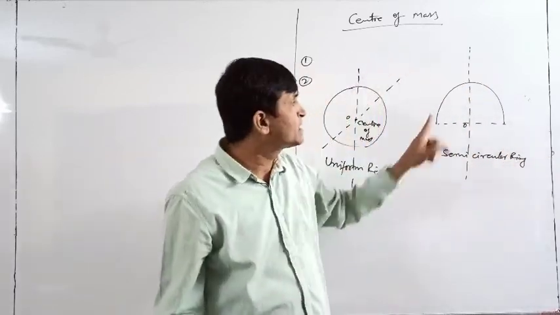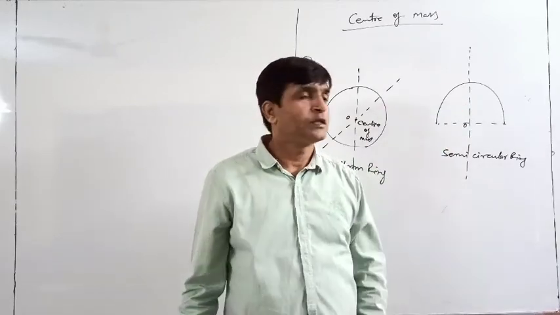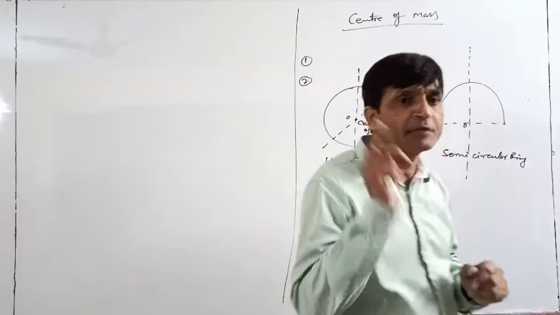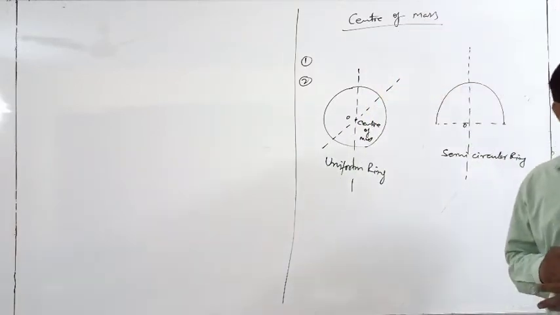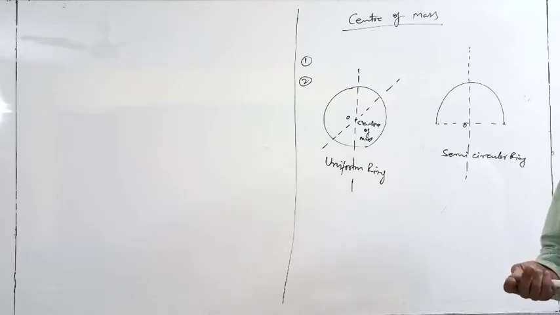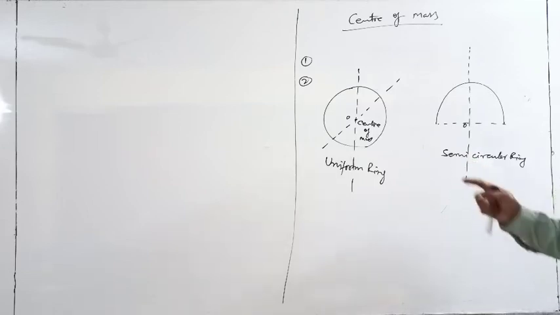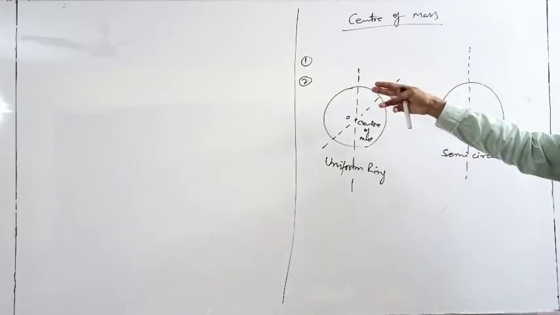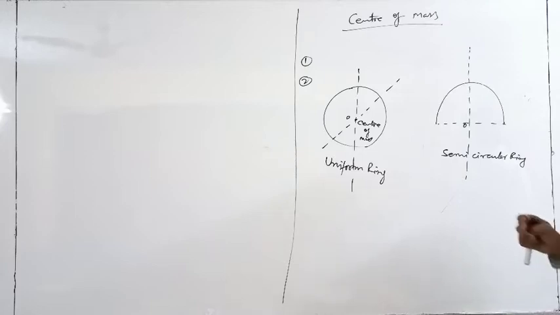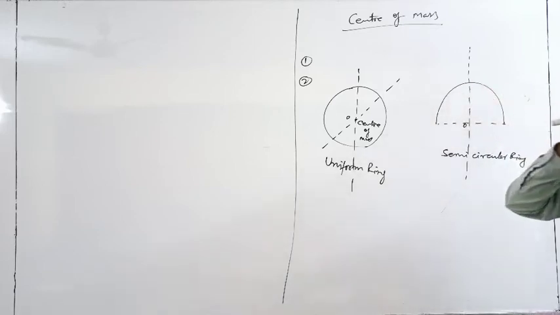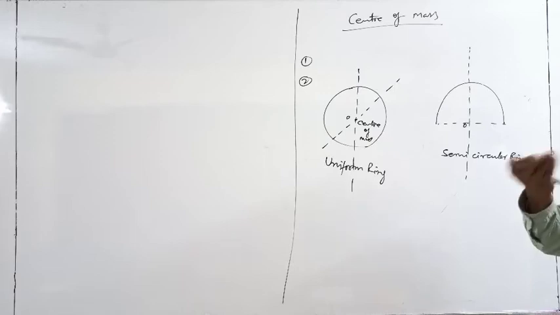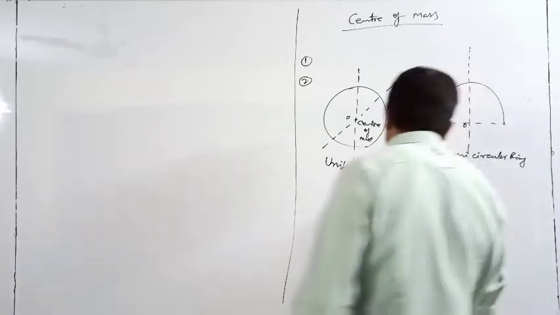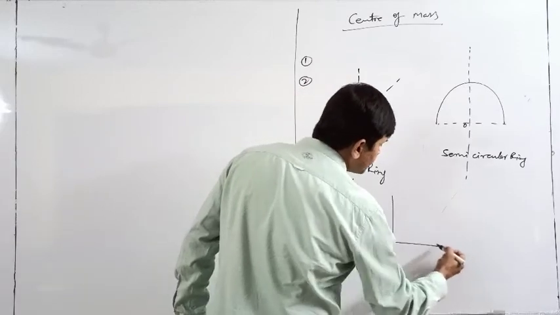But here the condition is that the mass distribution should be uniform. Then only are the first and second points valid. If it is not uniform, then those points are not valid. So, where is the center of mass of the semicircular ring? That method I will tell you later. First, I would like to tell you the meaning of the second point. If we can draw any such line which divides your body into exactly two similar parts, the center of mass must be on that line. Similarly, that L-shaped strip I made here.